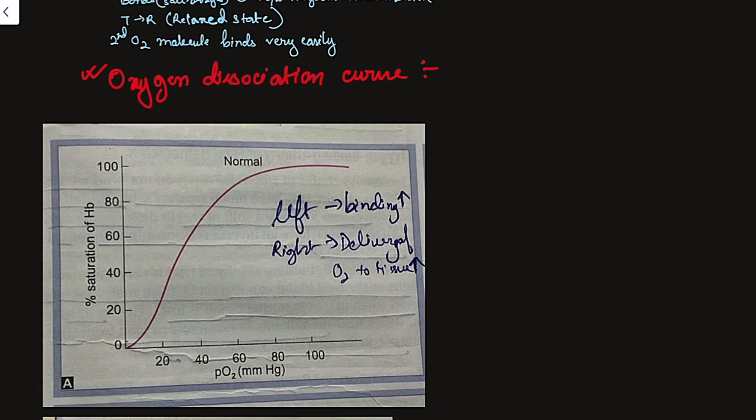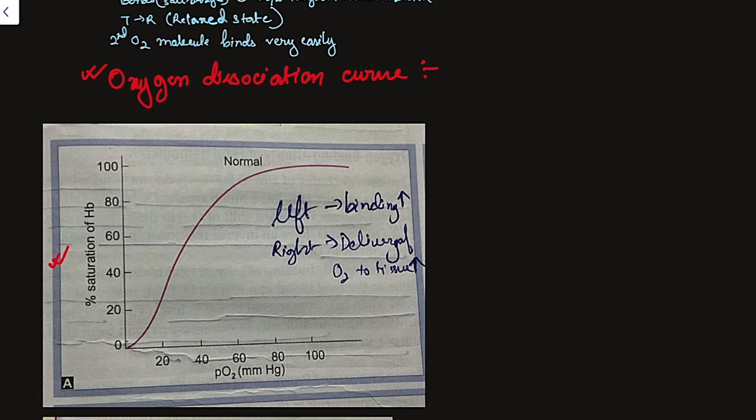Here we will be plotting the percentage saturation of hemoglobin on the y-axis, and on the x-axis we will be plotting the partial pressure of O2. As you can see, this is a sigmoid shape. One thing I want to tell you: suppose the PO2 is 100 millimeter Hg. Here the hemoglobin will be about 97% saturated. We can see clearly in this curve that when the PO2 is 100 millimeter Hg, the hemoglobin will be 97% saturated.